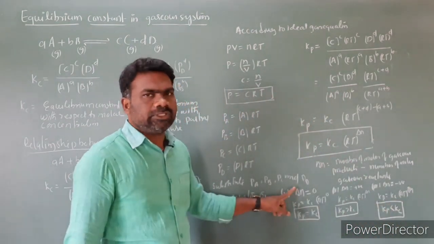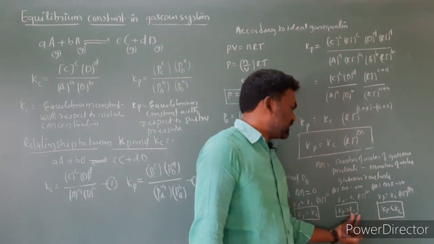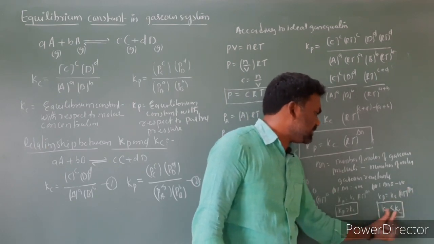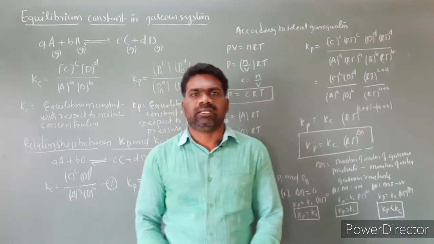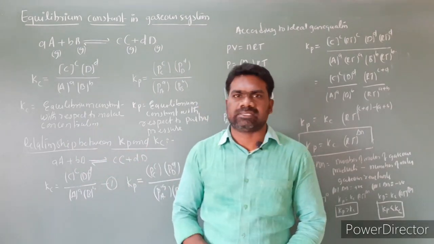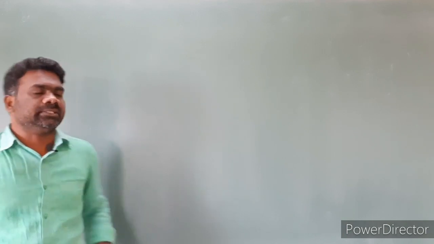So delta n is equal to 0, Kp is equal to Kc. Delta n is positive, Kp is greater than Kc. Delta n is negative, Kp is less than Kc. These are the three conditions. So this is the relationship between Kp and Kc. Next, the Kp Kc relation for some chemical reactions.